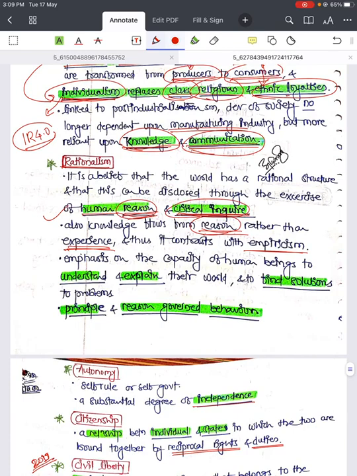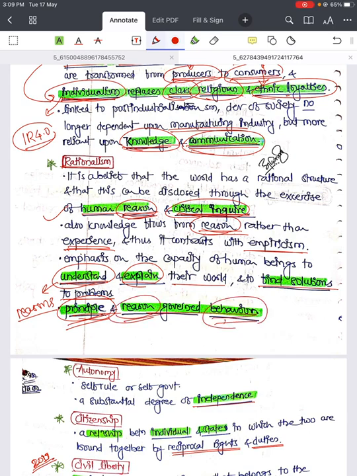It emphasizes the capacity of human beings to understand and explain their world, to find solutions to problems based on reasoning. Principle and reason govern behavior. That means you should have some principles, some reasons to govern your behavior. So your behavior will be guided by reasons and principles. That is called rationalism.